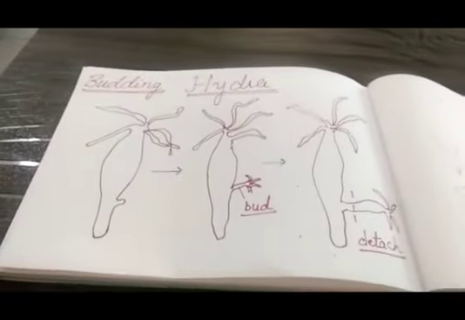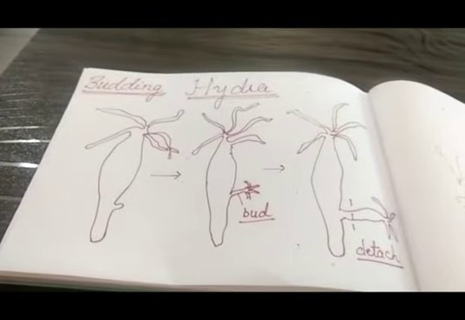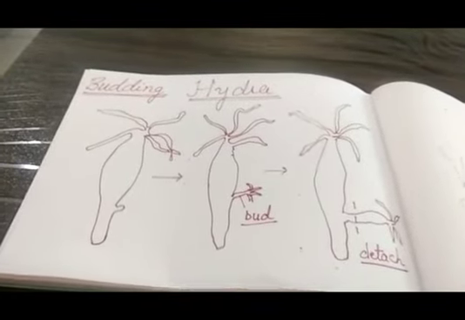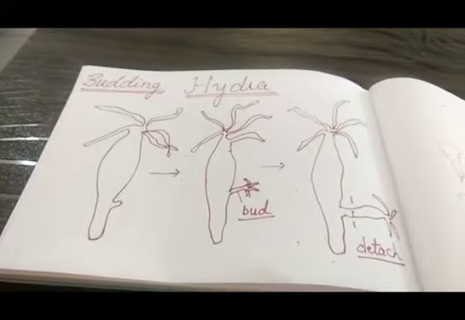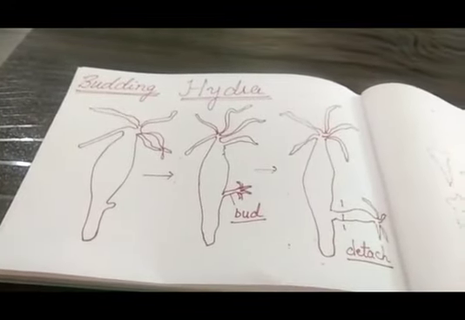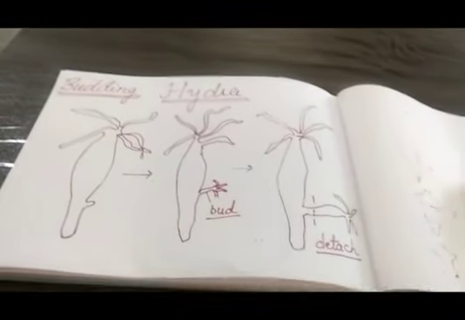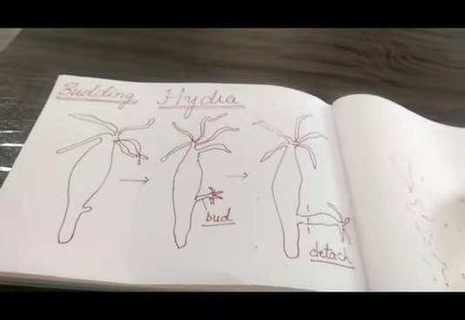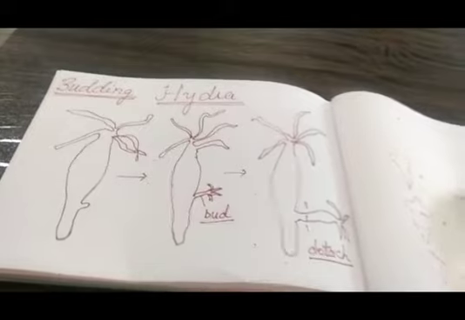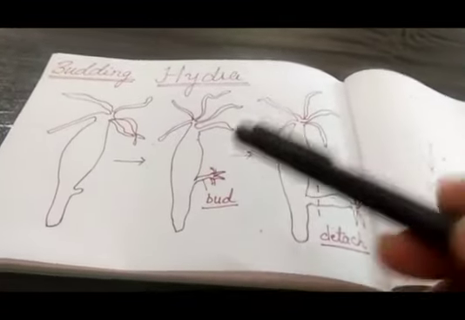Let us now discuss the fourth type of asexual reproduction, that is budding. Here we are going to discuss this in Hydra. Organisms like Hydra have regenerative cells. You will notice that a bud develops as an outgrowth due to repeated cell division at one specific site.